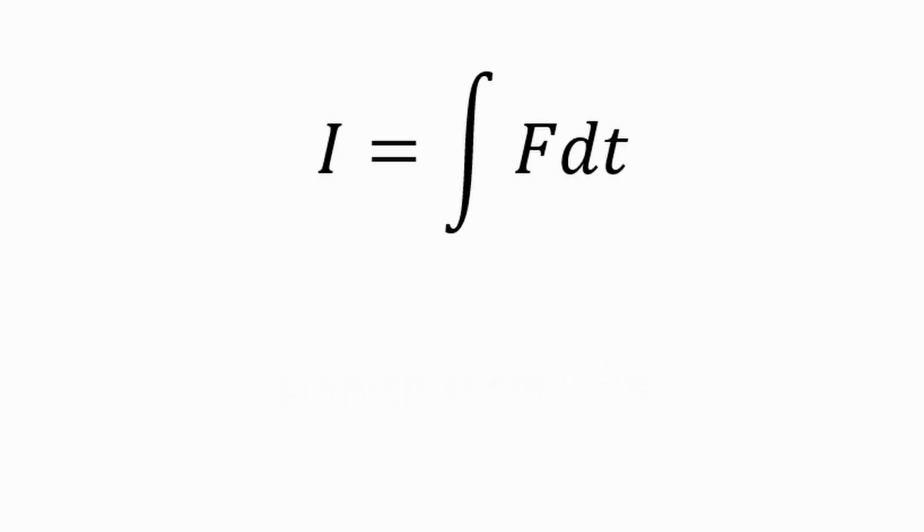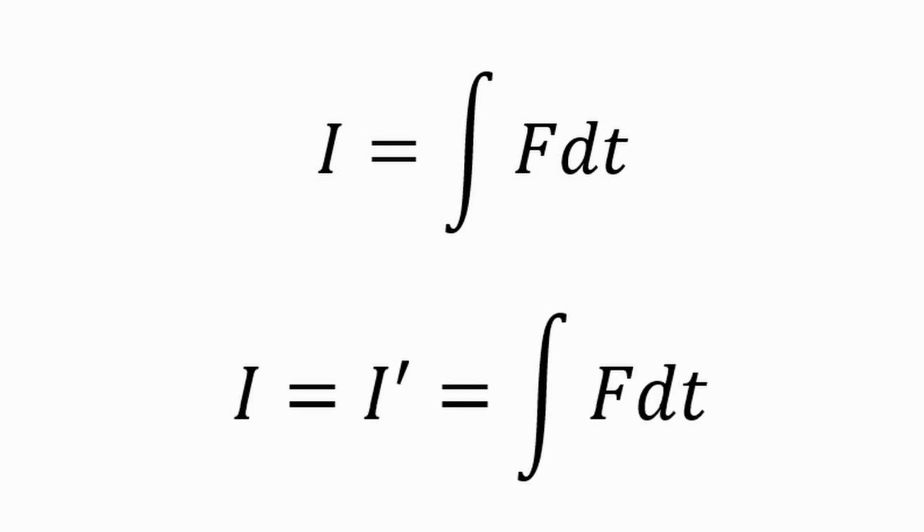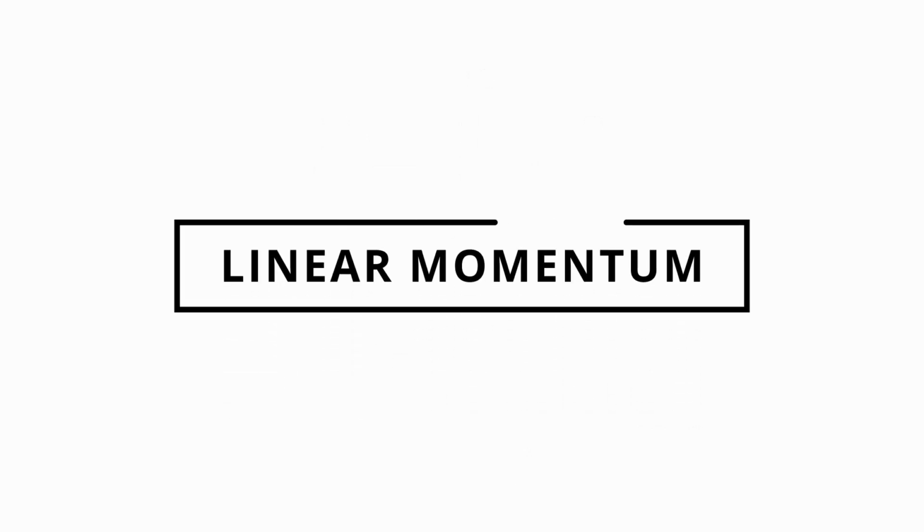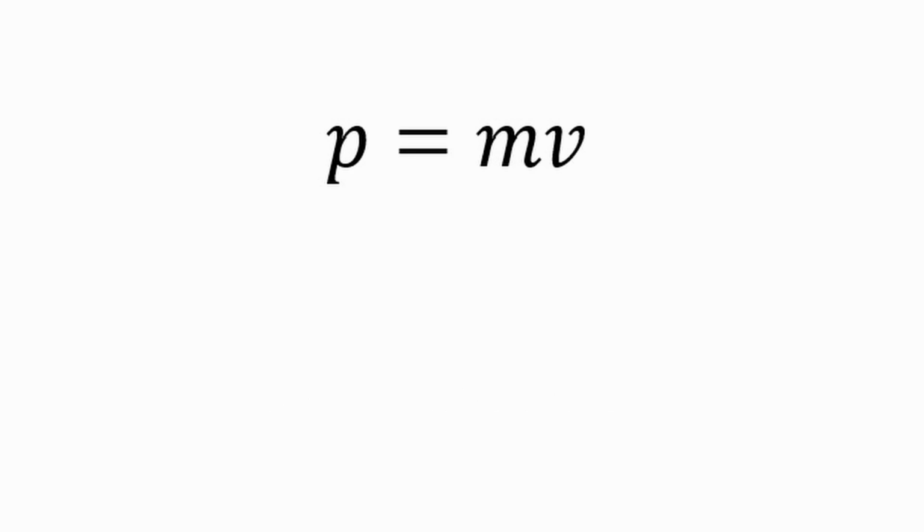Impulse provided by a force to an object is defined as, since force is independent of the frame of reference and time is universal, the value of a force impulse is independent of the frame of reference used. The linear momentum p of an object or particle is defined as the product of its mass and velocity. For an inertial frame of reference, the linear momentum is defined as,